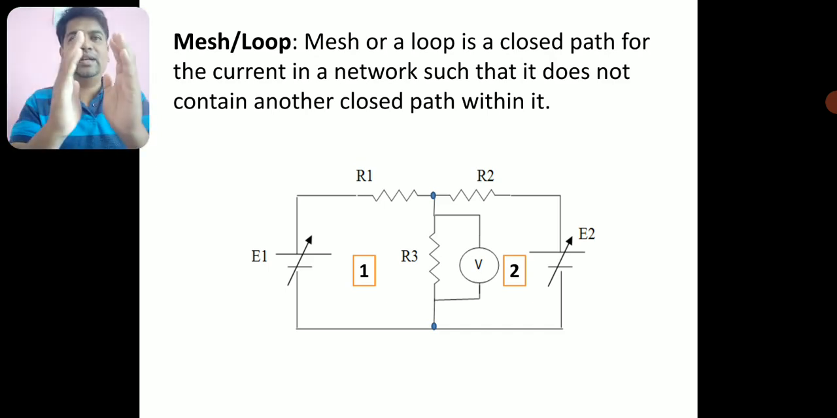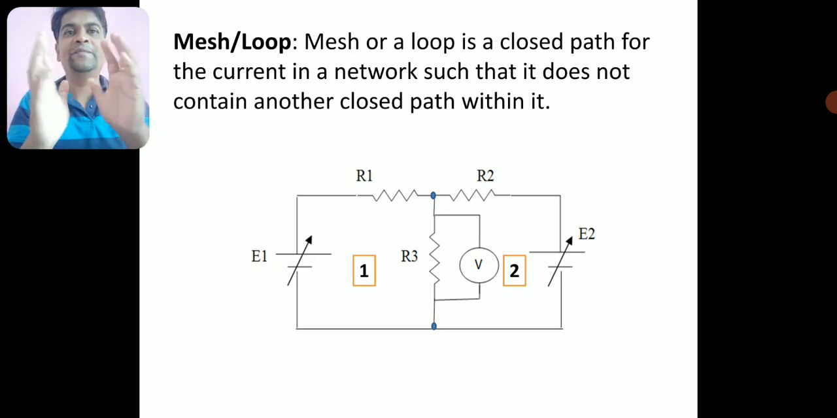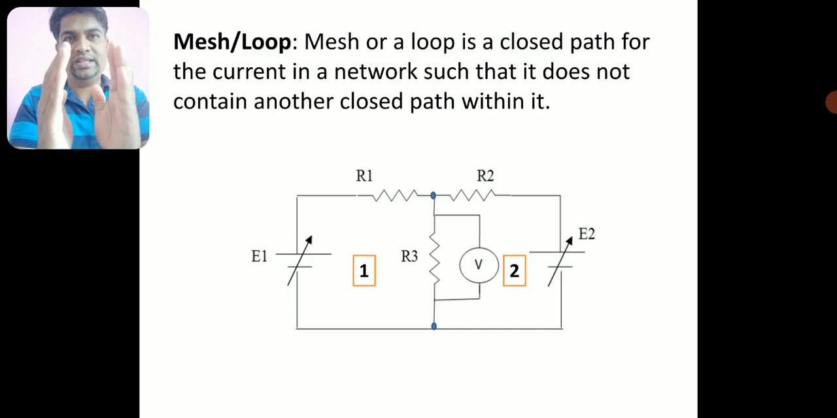This is one closed path for the flow of current. Current can go like this to R1 and then go to R3 and it can come back to E1. That makes one closed path for flow of current. And one more condition is that it doesn't have any other closed path within it. Right.